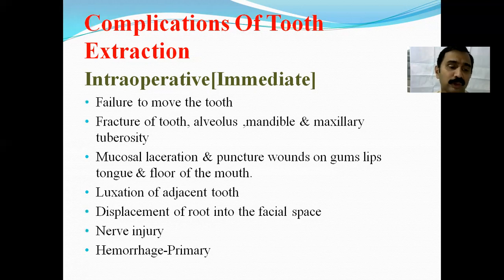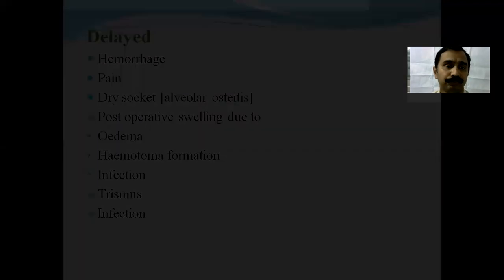Slippage of instruments or forceps can cause mucosal laceration and puncture wounds on the gums and the floor of the mouth. Luxation of an adjacent tooth can happen if you slip the instrument or unwanted forces are given. Displacement of a root into the spaces, that is the submandibular spaces, can happen. Nerve injury can occur. Hemorrhage can occur.